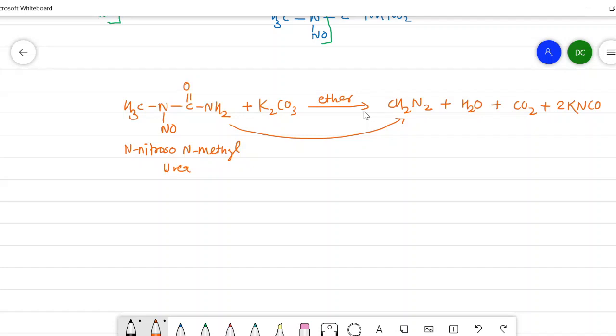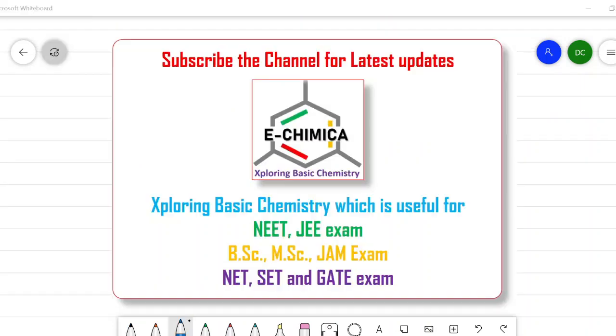We will see the applications of diazomethane in organic synthesis. The simplest and specific application of diazomethane is methylation. In methylation, there is an insertion of a CH2 group between two atoms.